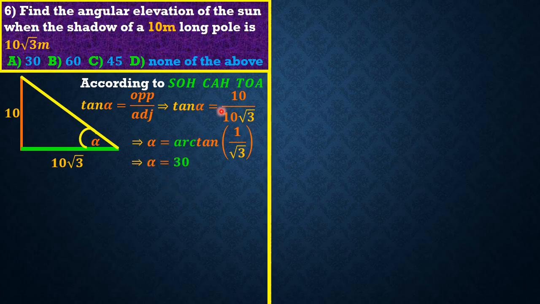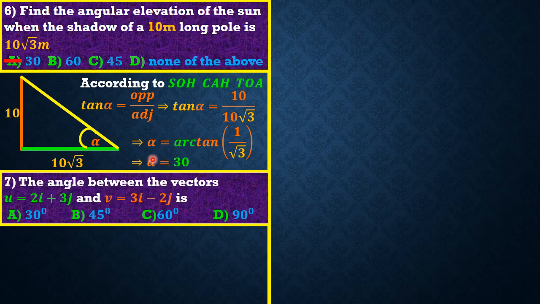Great. So alpha becomes 30 degrees. So friends, option A is the best answer for this question. Okay. So friends, let's go to question 7.